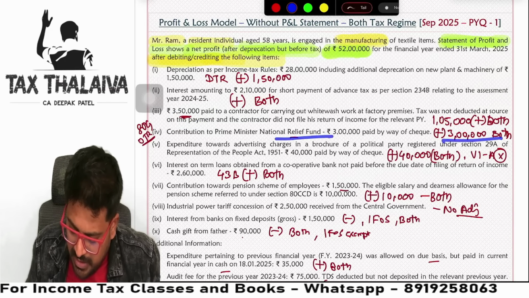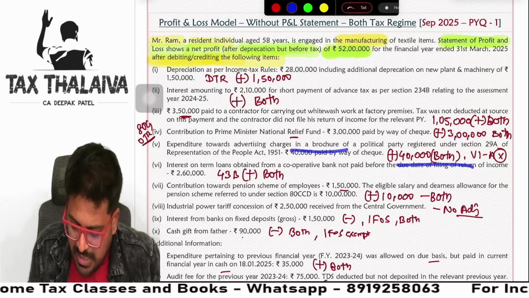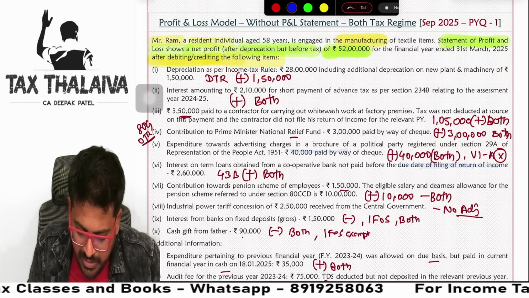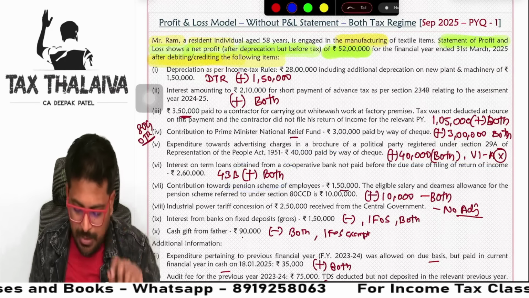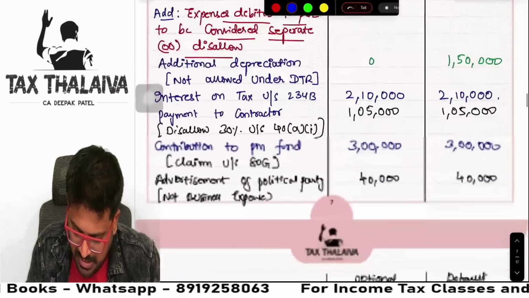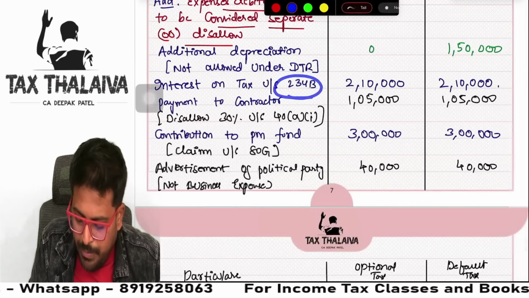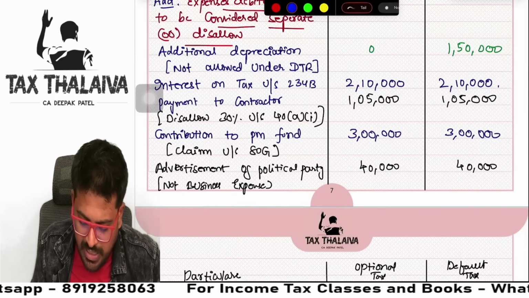Then a PM relief fund, 3 lakhs we will add. Advertisement charges to political party we will add. Then interest on a loan from 43B will add. So we will add all of these things. See here, beautifully I have written 43B payment, interest on income tax added under both the tax regimes.